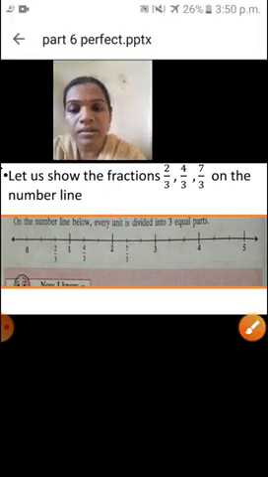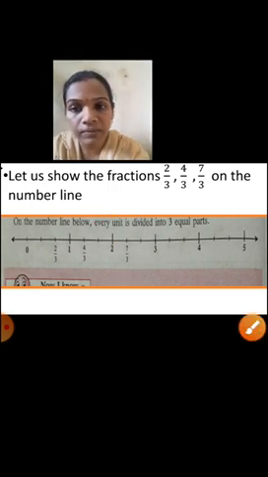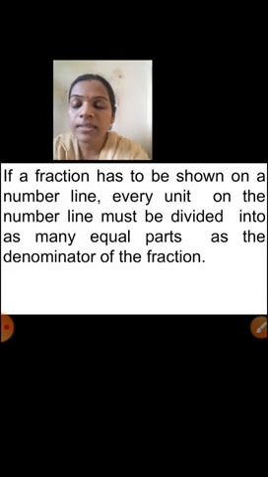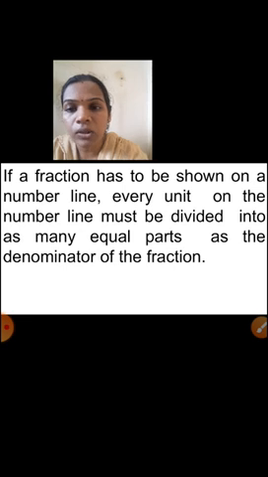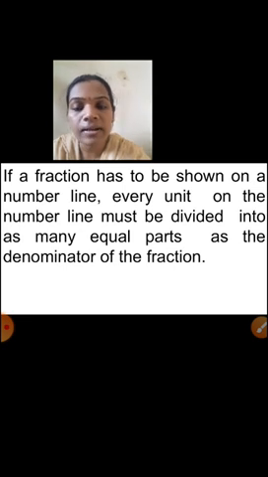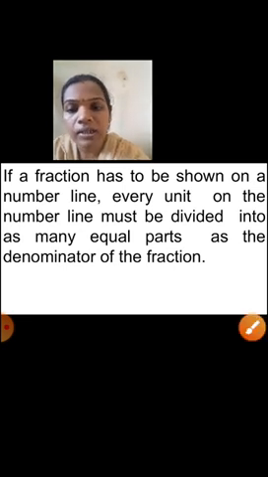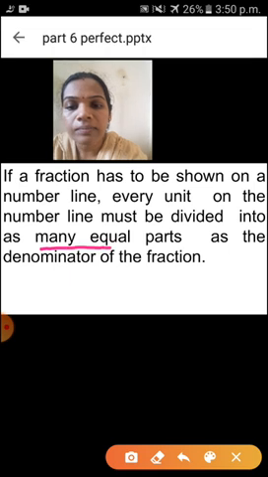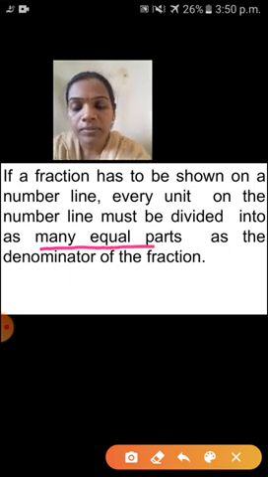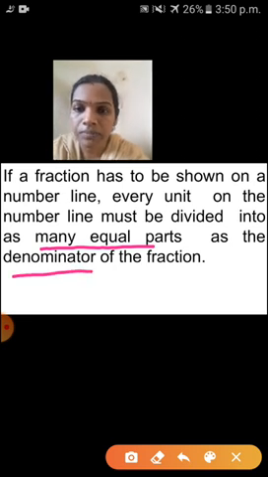You have to keep one thing in mind, a very important thing: if a fraction has to be shown on a number line, every unit on the number line must be divided into as many equal parts as the denominator of the fraction.